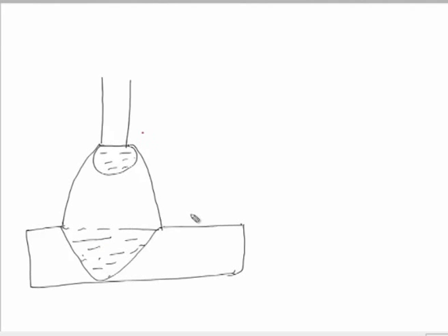So, here, whether the drop attains a very large size before it is transferred to the weld pool, or whether it is transferred when it is of a smaller size, even when it is of very small size.